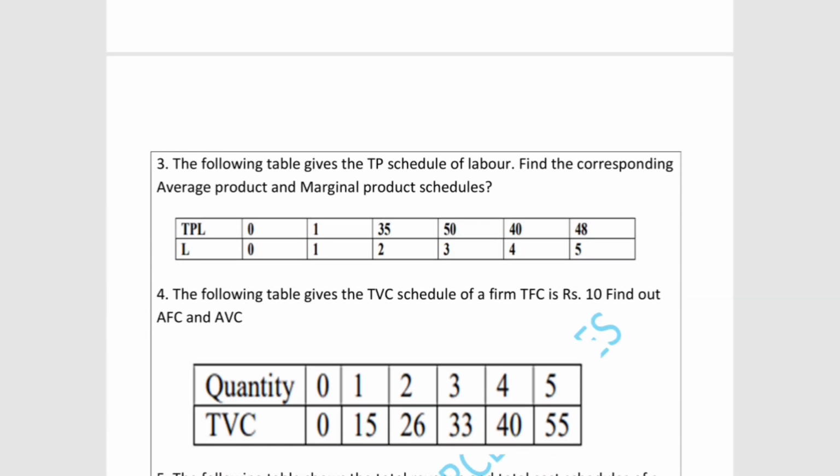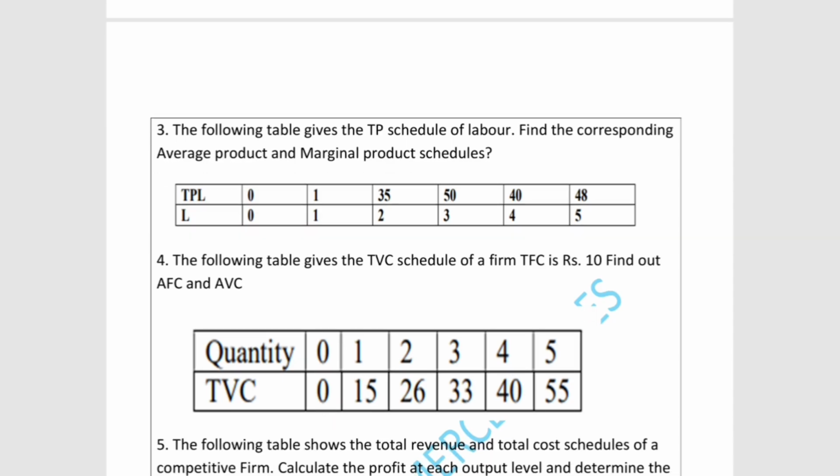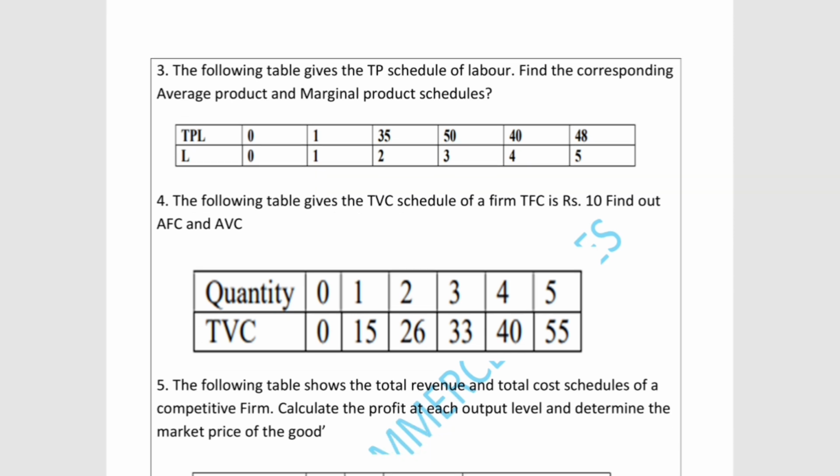The next two questions, the 3rd and 4th questions, come from production and cost. The third problematic question, what we have here on our screen, is: they have given TPL and L, and they are asking to find out the average product and marginal product. The next question, they have given quantity and TVC, and they are asking us to find out AFC and AVC. These 3rd and 4th questions come under the production and cost unit.